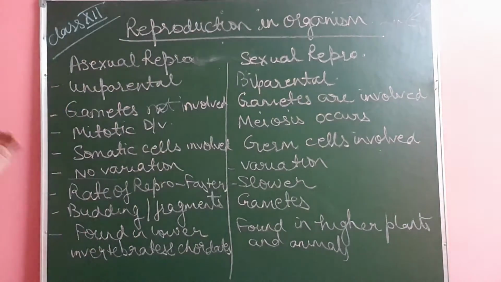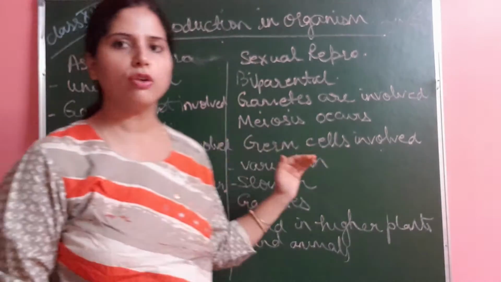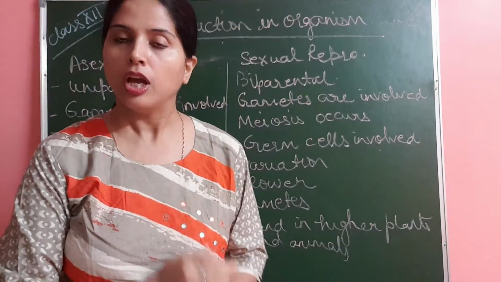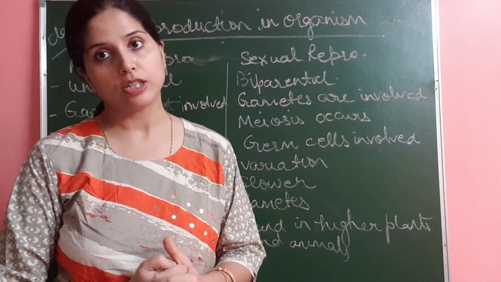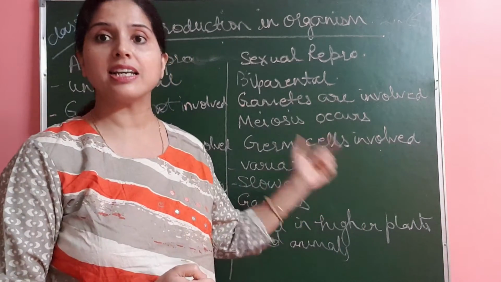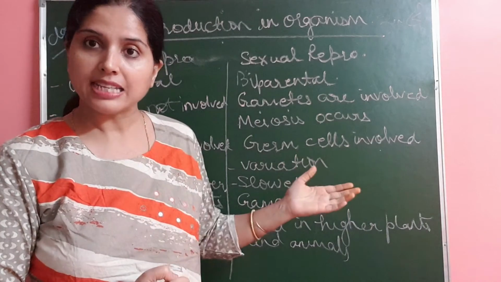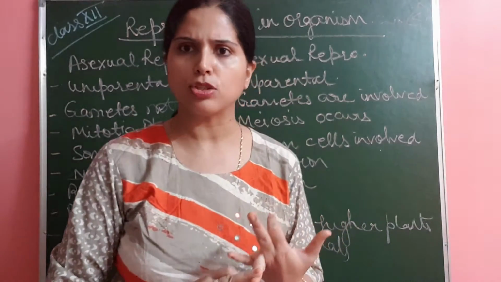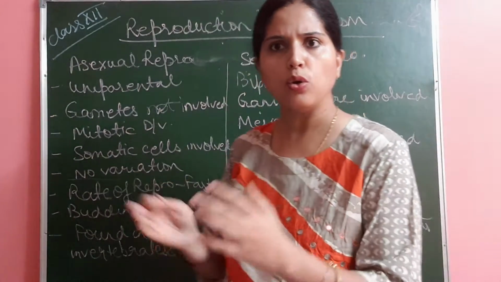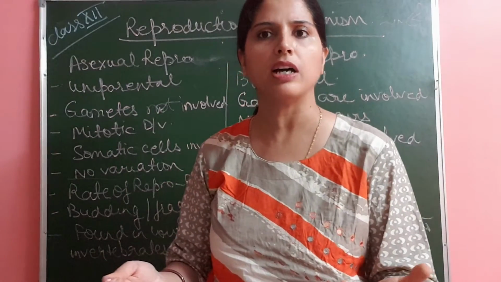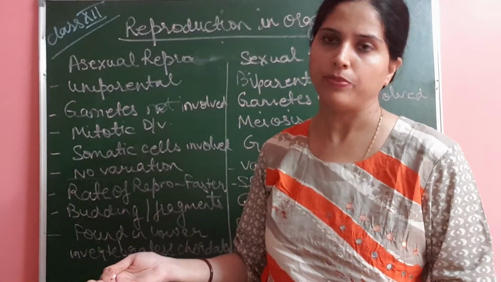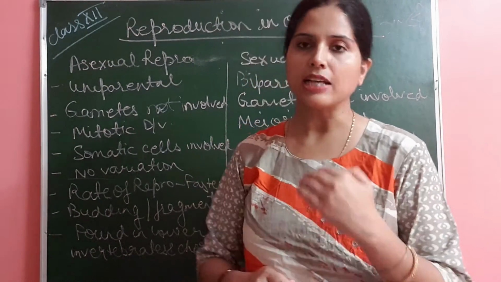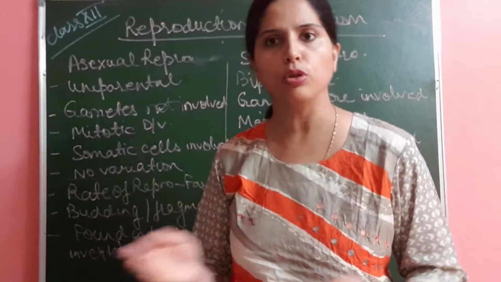Okay. Next, the rate of reproduction is faster in asexual reproduction and slower in sexual reproduction. This is an advantage with asexual reproduction, and it is a disadvantage with sexual reproduction, as it has to consider all the conditions. Biparental is there, and meiosis has to occur. That is why lower organisms generally reproduce faster, and it is a great advantage to them. And what is the disadvantage? No variation is occurring. Okay, so it has one advantage and one disadvantage for both of them.